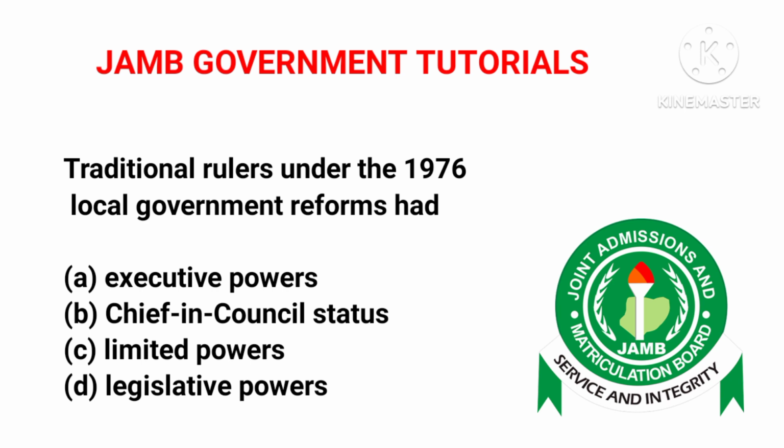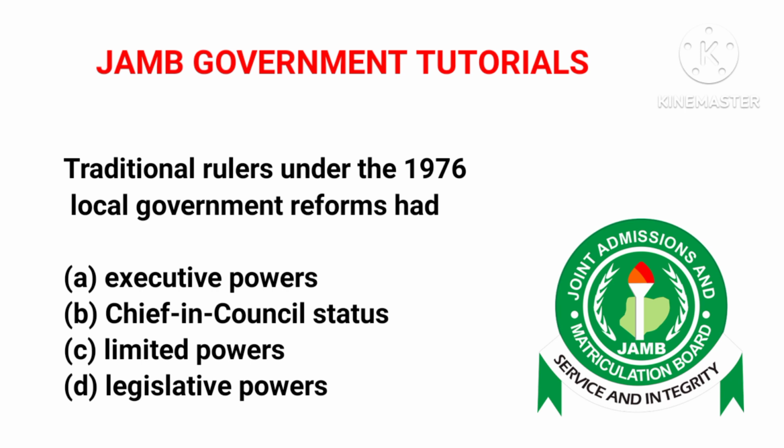Now, the traditional rulers under 1976 local government reform had chief in council status with the function of performing an advisory role to the government. So in the local government reform of 1976, their role was to act as chief in councils, and what chief in councils do is to give advice.